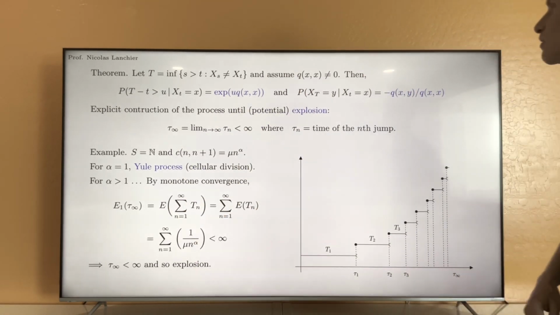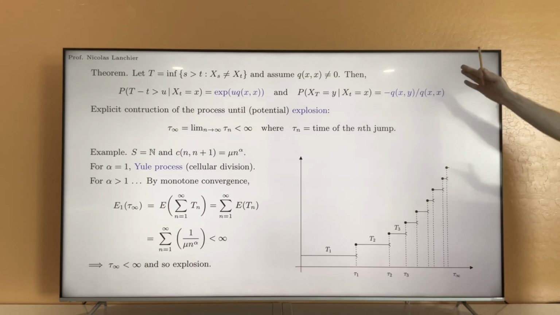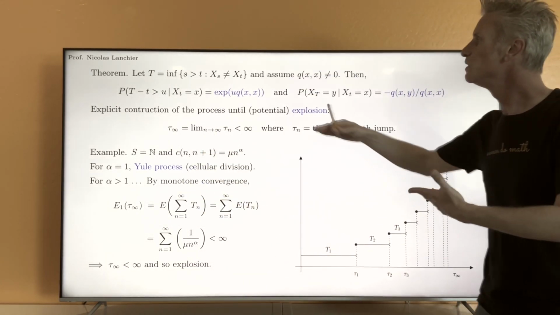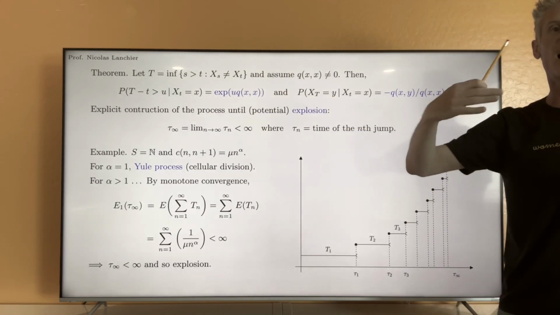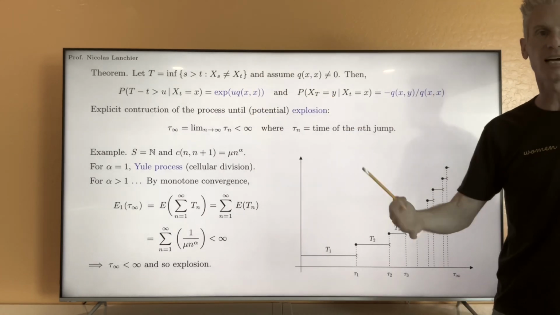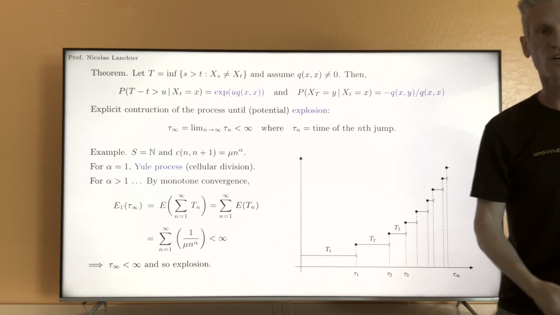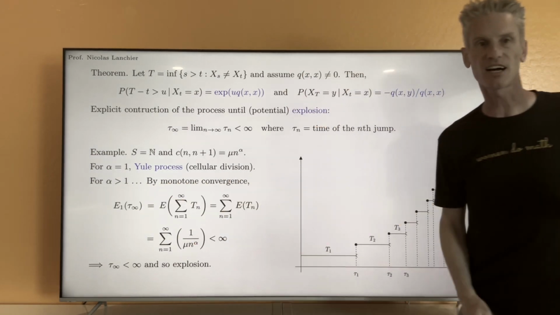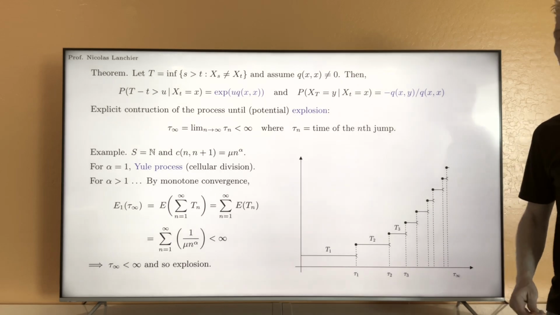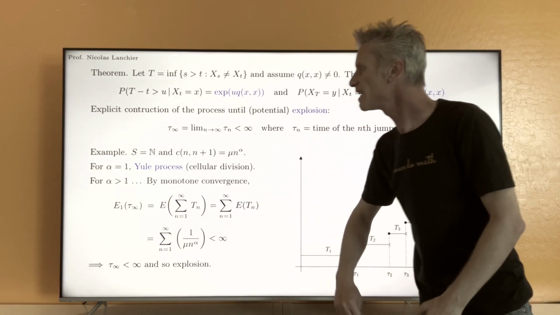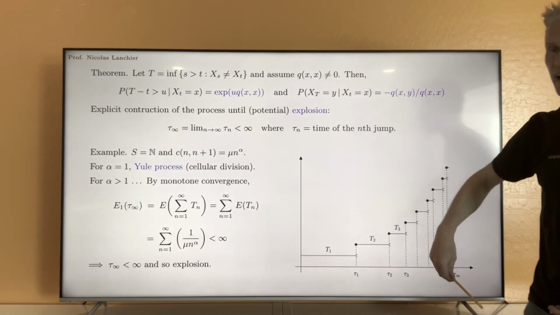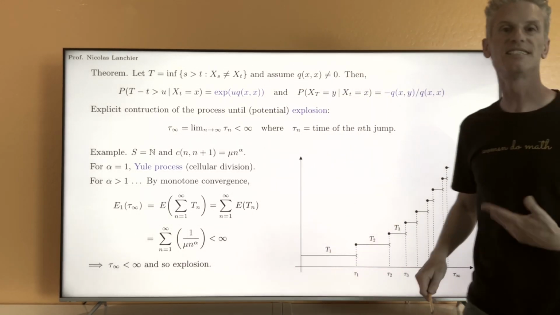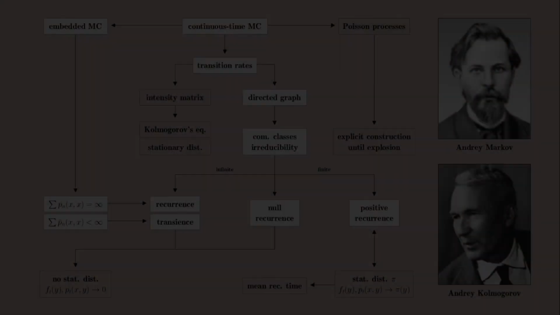All right, so going back to this result, this tells us that we can use a computer or have a nice interpretation of the process, and we can construct the process explicitly even when alpha is larger than 1, but of course we can only construct the process until some random time, tau infinity. After that time, the process is no longer defined.